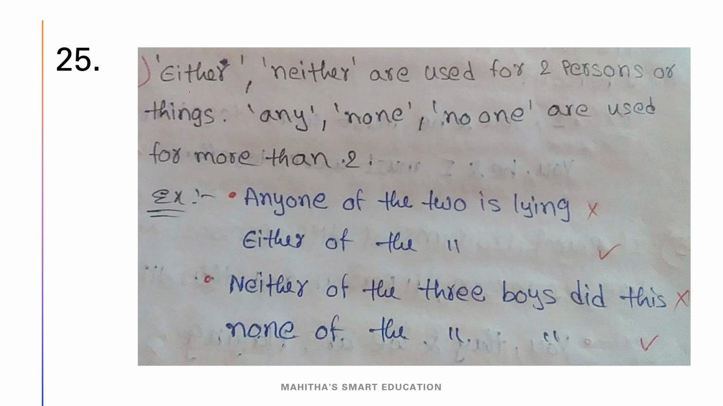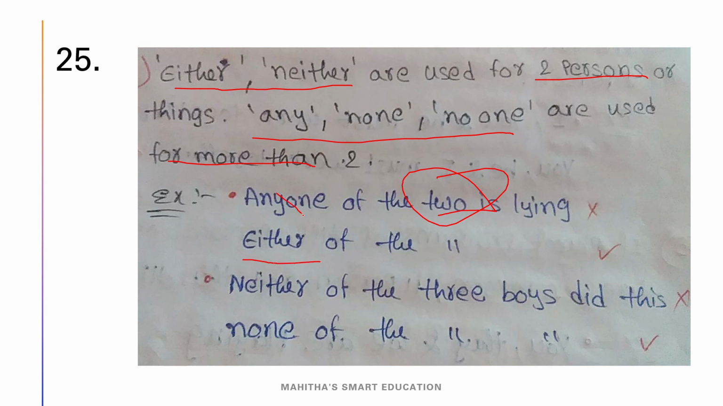And our 25th rule is either and neither are used for two persons. Remember, this is very important. Either or neither is only used for two persons, and any, none, no one are used for more than two persons. For example, any one of the two is lying. Here it is describing two persons, right? So we have to use either, not anyone. Anyone is used for more than two persons. And if they give something like neither of the three boys did this, neither is used for this or that, only two things. So it is wrong. None of the three boys did this.